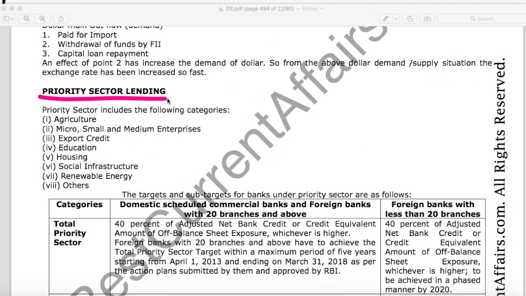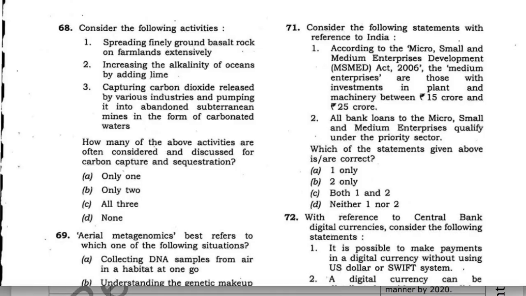Here it is mentioned priority sector lending. Priority sector includes the following categories, and the second one is the micro, small and medium enterprises. Therefore statement 2 is correct, 1 is wrong. Only 2, A is the answer, and this question is solved.